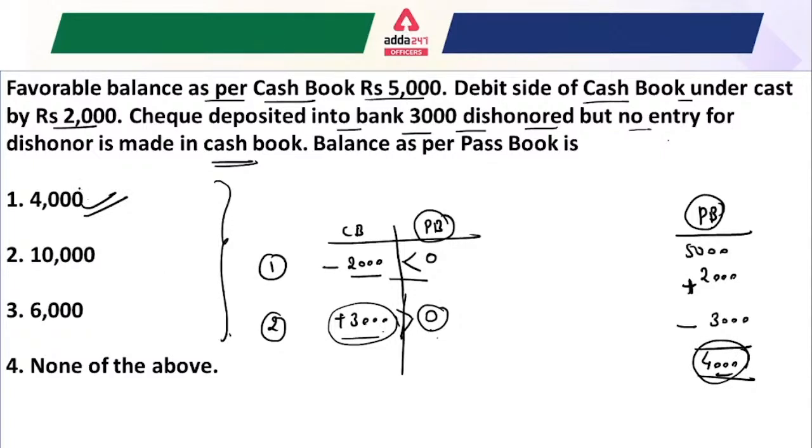I hope it is now clear for everyone, right? So whenever the cash book balance is given, just write here passbook, make the table like this, and you can solve the question like this. Okay.